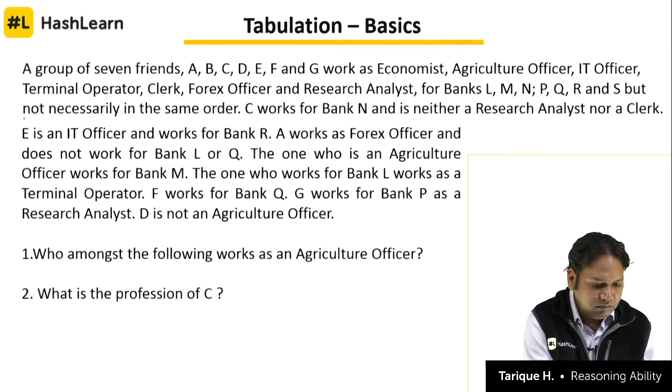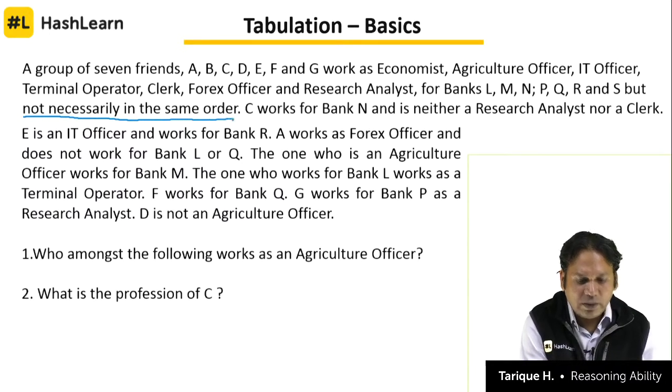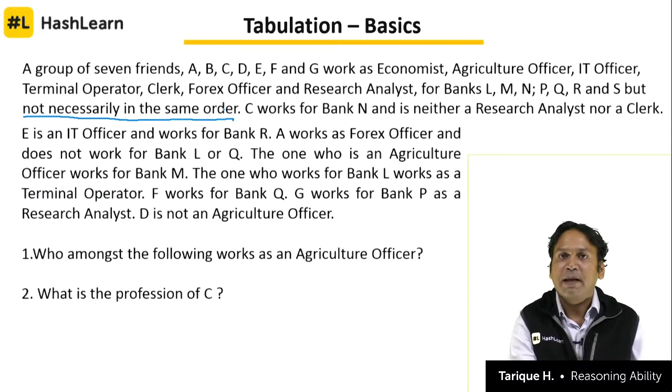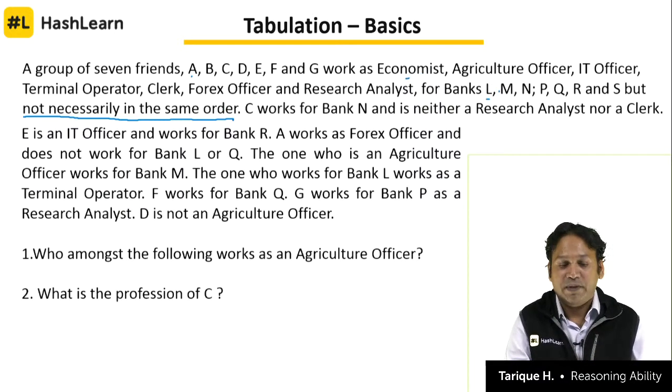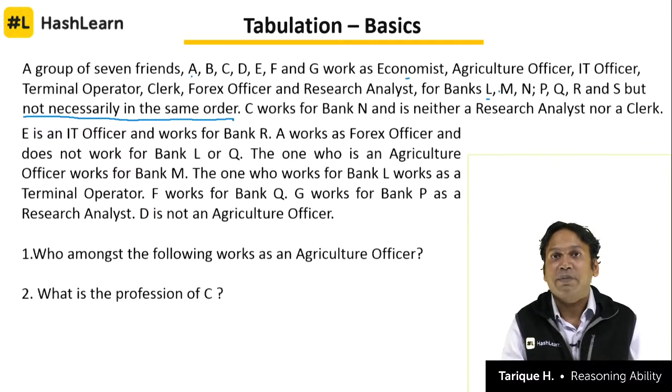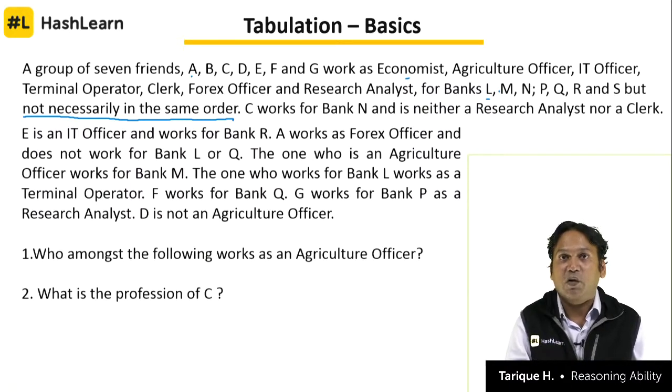ये जो लिखा है not necessarily in the same order, ये हर क्वेश्चन में ऐसा रहेगा। पजल क्वेश्चन में हमेशा, मैचिंग क्वेश्चन में, इवन सीटिंग अरेंजमेंट में लिखा रहेगा। इसका मतलब है कि आप ये मत समझिए कि A is the economist, okay, and A works in bank, so it is not in that order. There are 7 persons who can work as economist, agriculture officer, IT officer and so on. Any one of these could be the economist, any one of these could be the agriculture officer, okay, and they work in 7 banks. So order is not as per what is given in the question. You have to find the order. You have to match and find out what is the right order. That is the question.